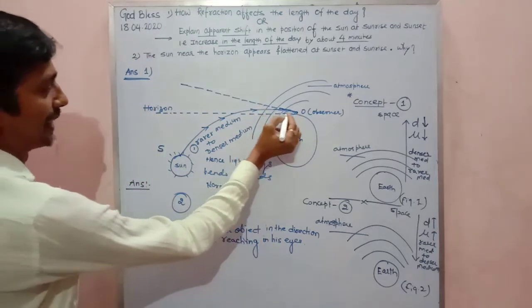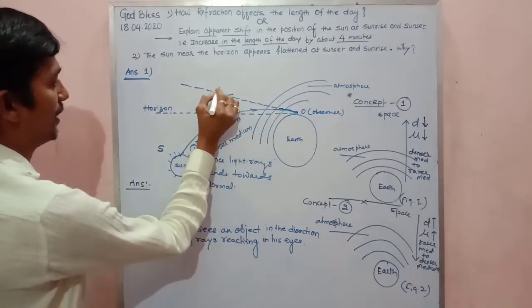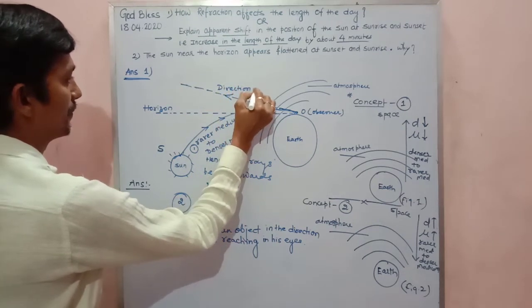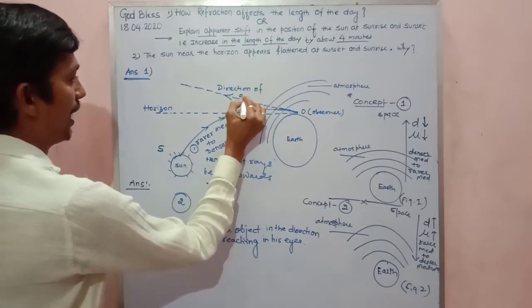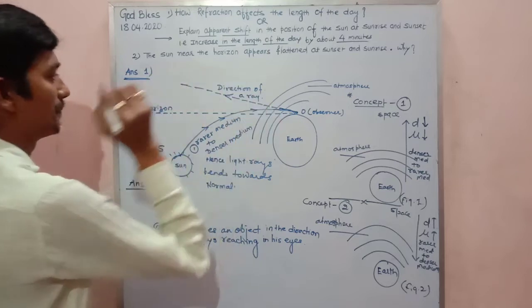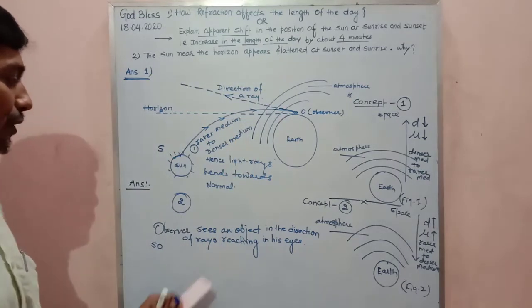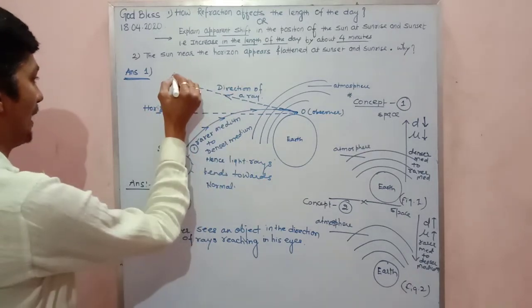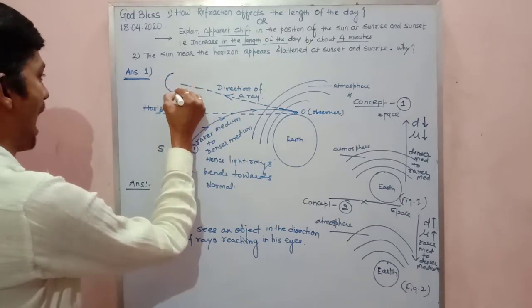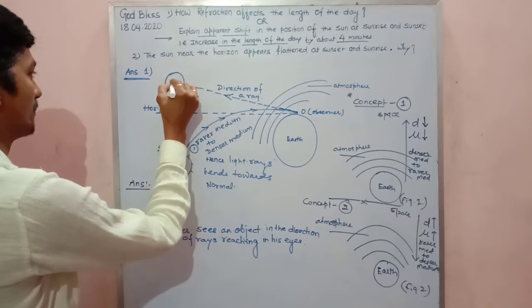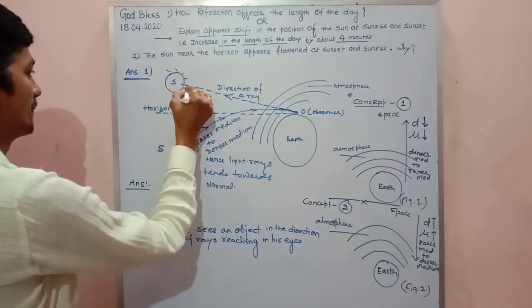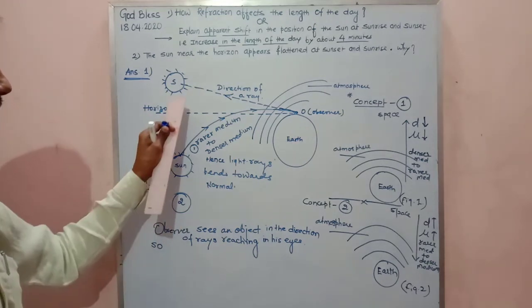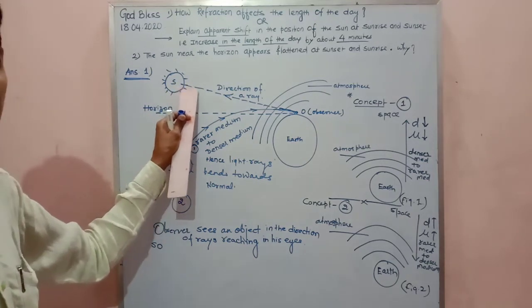My dear, this is called the direction of a ray. And now what will happen? I am getting the sun apparently at this position. I am getting the sun apparently at this position, my dear.